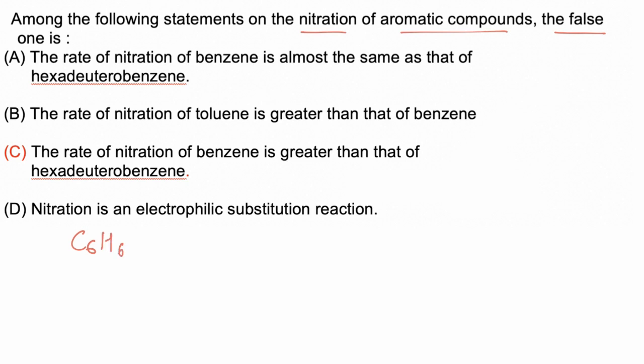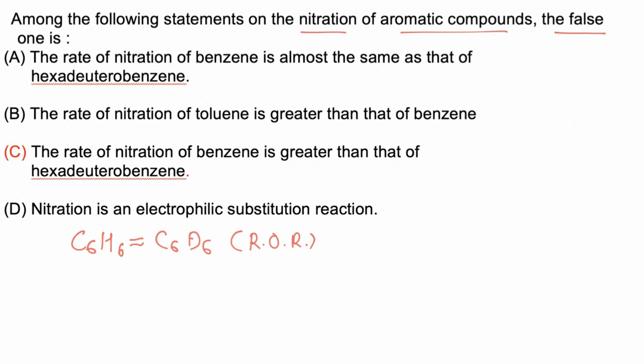If we have C6H6 and C6D6, the rate of reaction is almost equal for both reactants, because carbon-hydrogen bond breaking or carbon-deuterium bond breaking is involved in the second step and the second step is not the RDS. So the rate of reaction in both cases is almost equal.